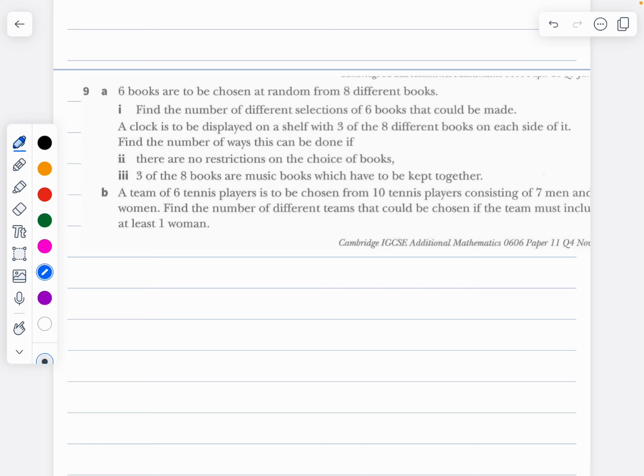Find the number of different selections of 6 books that could be made. So, selection of 6 books from 8 books. It is a very simple one. Part 1, 8C6. 8C6 is going to be 28.